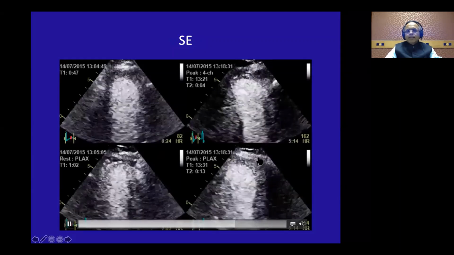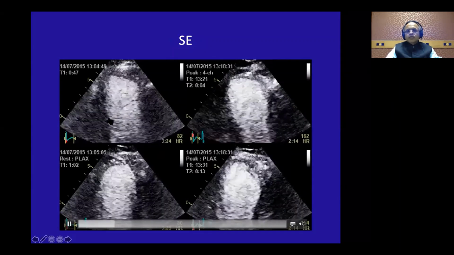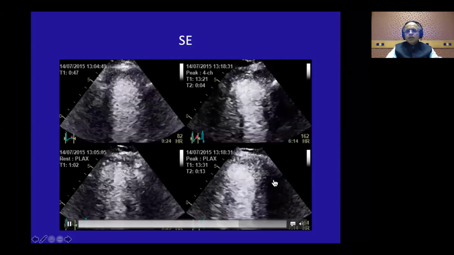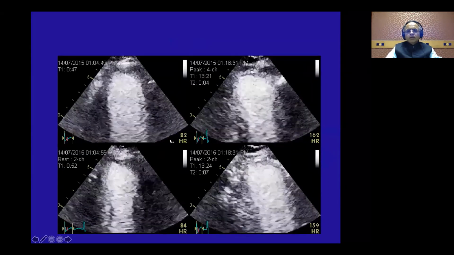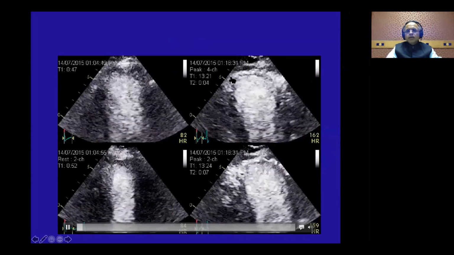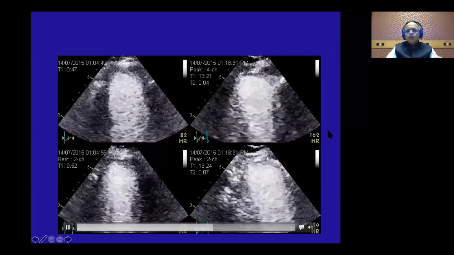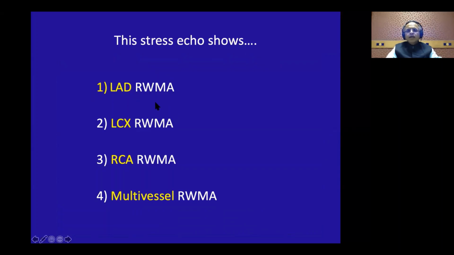Again, look at the panels on the right. The first thing you can notice is that there's a cardiac dilatation, and you can see that this is the apex which has ballooned. This LAD territory is ballooned, and in this two chamber view, the entire apex is ballooned, the anterior wall is ballooned. I think all of you would agree with me that this is a LAD territory regional wall motion abnormality. Obviously, he's a diabetic and on insulin. So what more do you want?